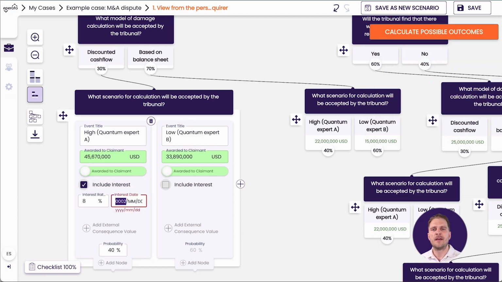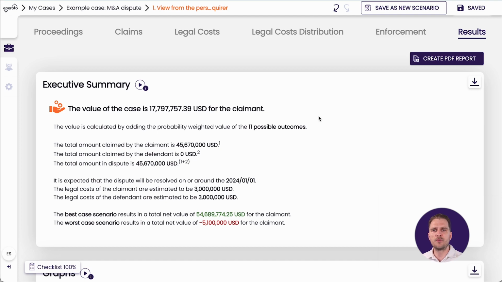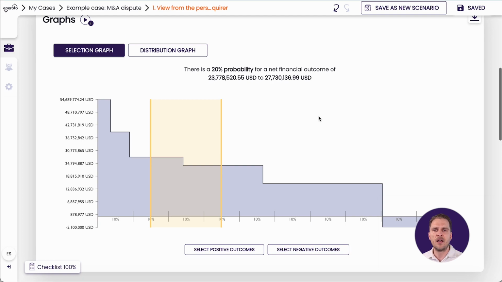So we go back and add that the claim is coupled with interest. And this brings the case value up to roughly 18 million. We will have to revisit this assessment later, but we have enough to get an overview of our position. Overall, in this case, we can see an average value of the case, and we can start to manage expectations around the overall value of this dispute. Although it will prove difficult to get the full amount, we can see that the upside in this case is still a lot larger than the potential downside.